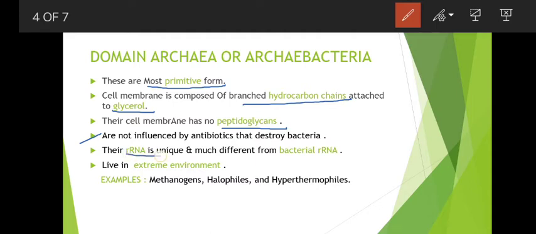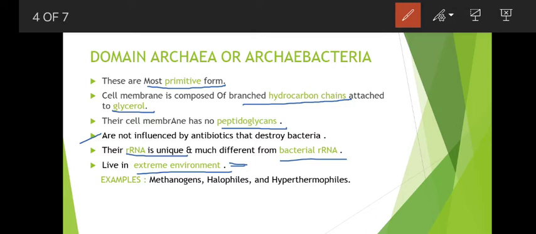Their RNA is unique and much different from bacterial RNA, that is, bacterial rRNA, the ribosomal RNA, is very much different from the ribosomal RNA of Archaebacteria or Archaea, and they live in extreme environments. So Archaea or Archaebacteria are found in extreme environments.